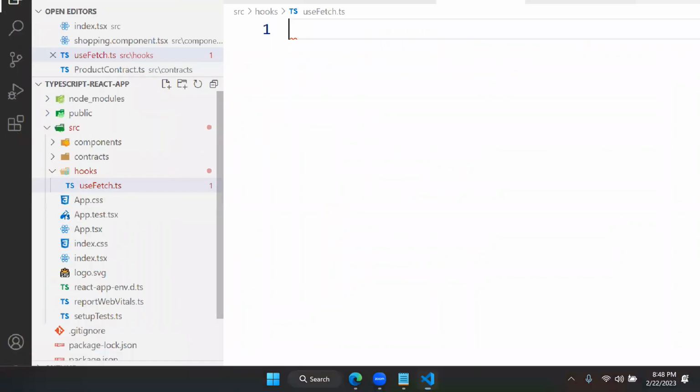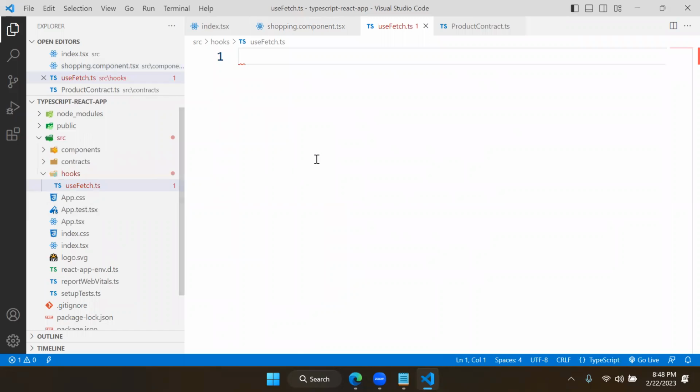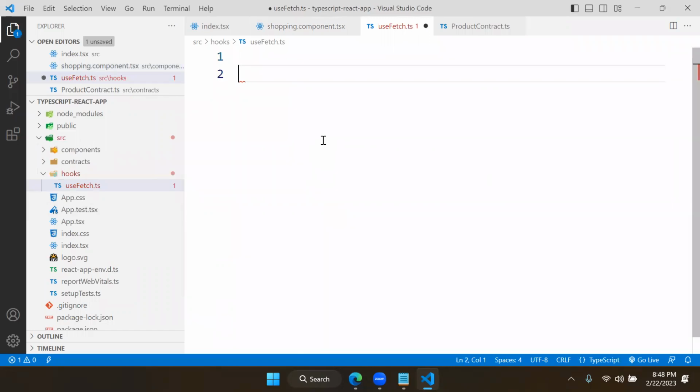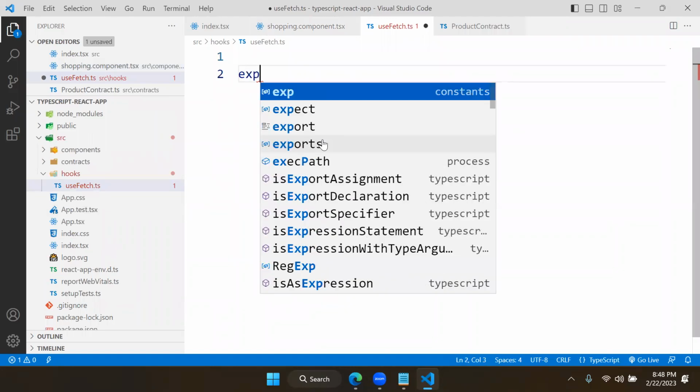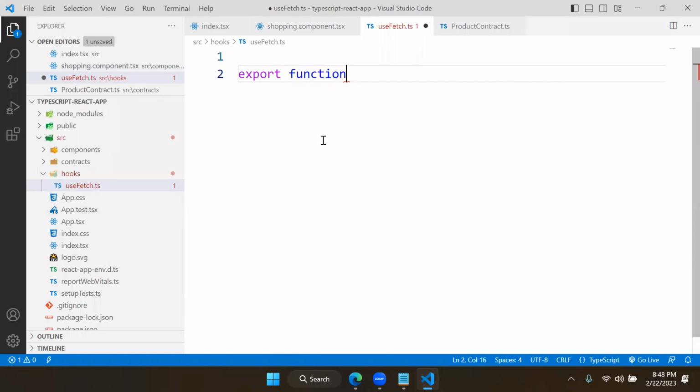You can see this is a hook. Now, how do we create a custom hook? I told you how to configure the custom hook. That means we have to define export what? Function. And function use what? Use fetch. Use fetch is a hook. And what should it do? It should take a URL.